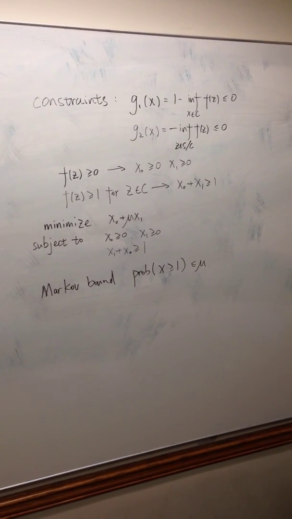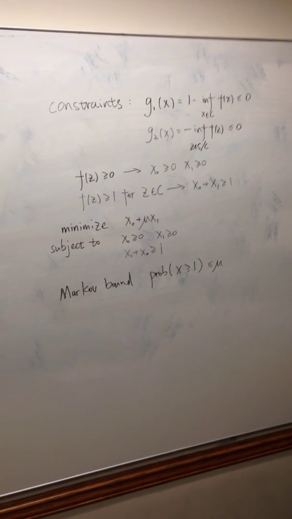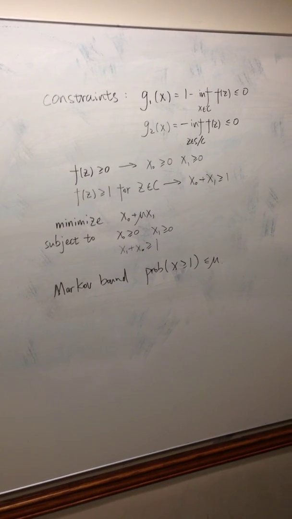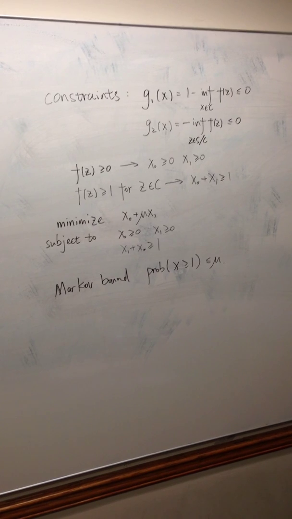Since the Chebyshev problem produced a bound on the problem, it should not be a surprise that they are related by duality.